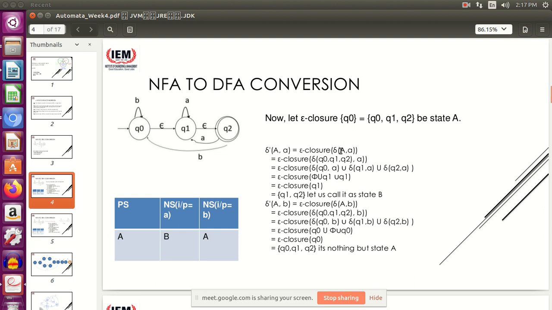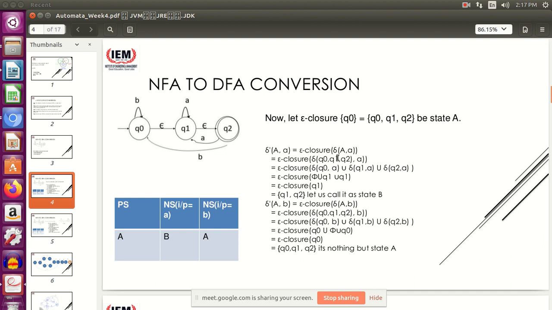the bracket, right? So the transition part for A comma A would give you, if you break this A into its original form, Q0 comma Q1 comma Q2 comma A, right? Now first check for Q0. So Q0 on getting an A, where does it go? It goes nowhere. For Q0 we do not have a transition, so just put null.